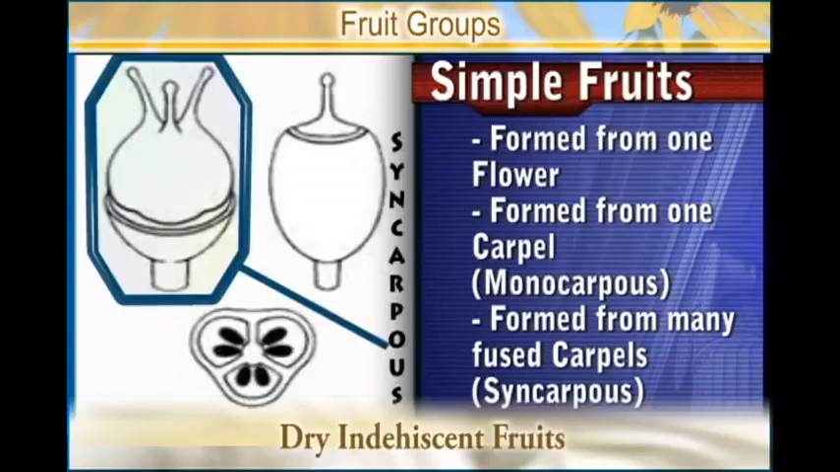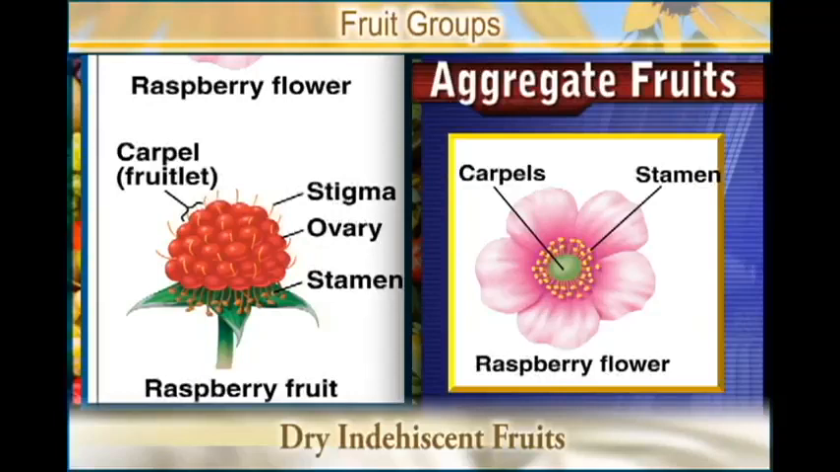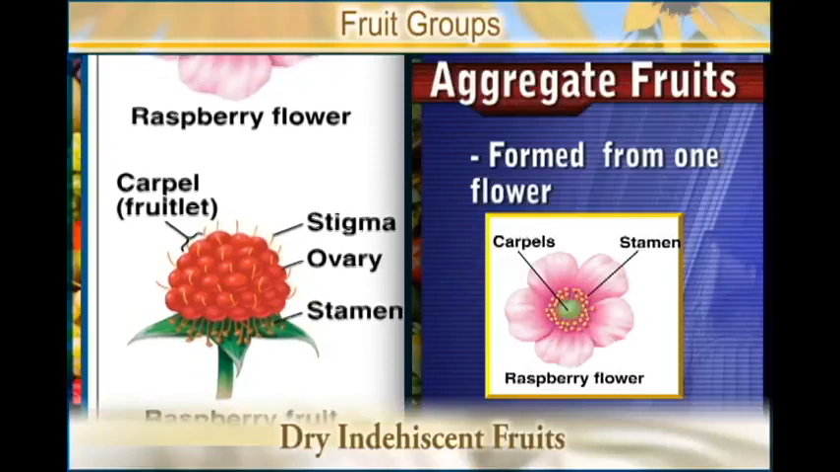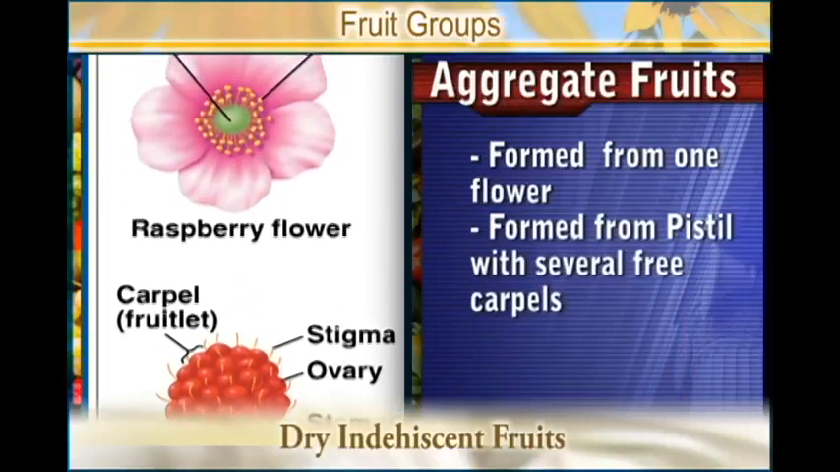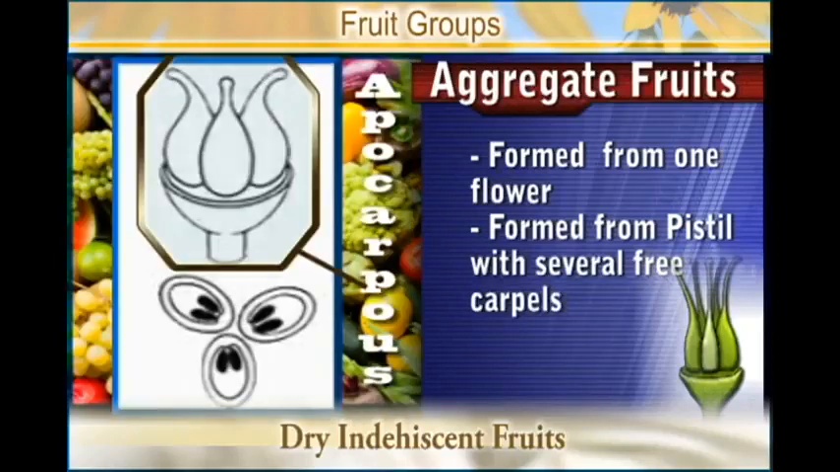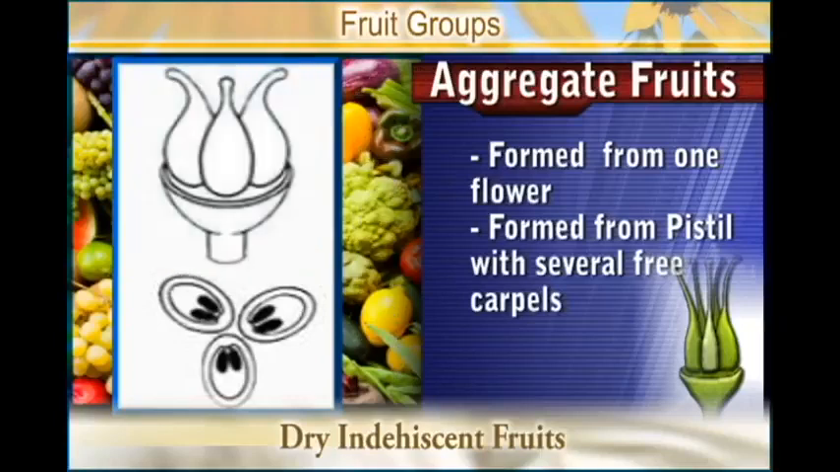Then we have the aggregate fruits. These ones are formed from one flower and a pistil with several free carpels. A pistil is the female part of the flower. It can have several free carpels which come together and form one fruit.